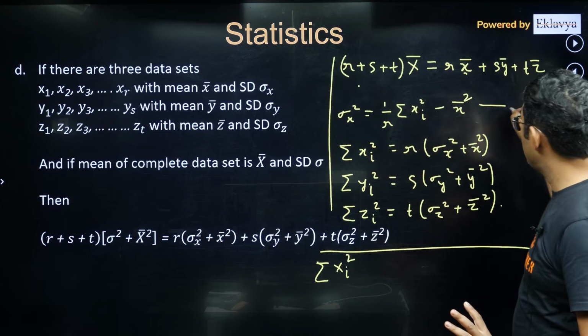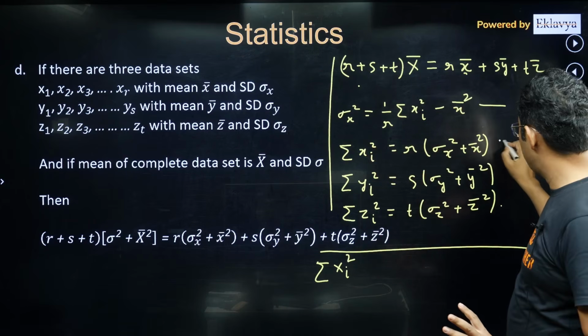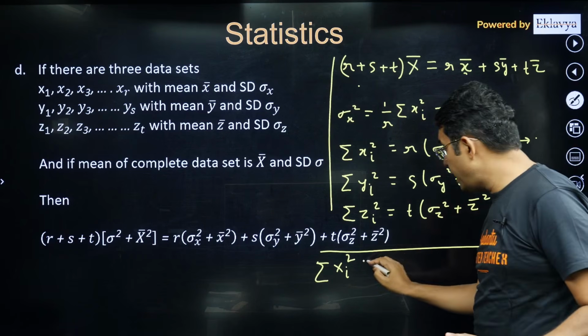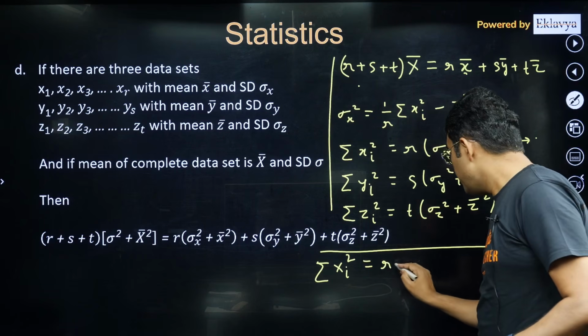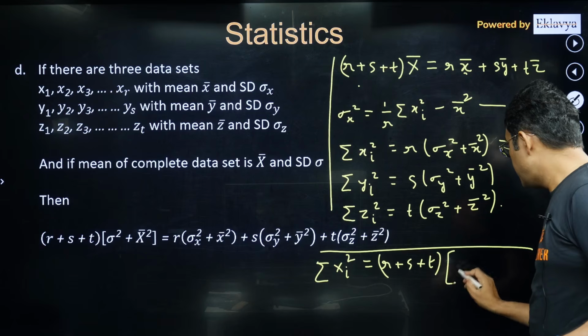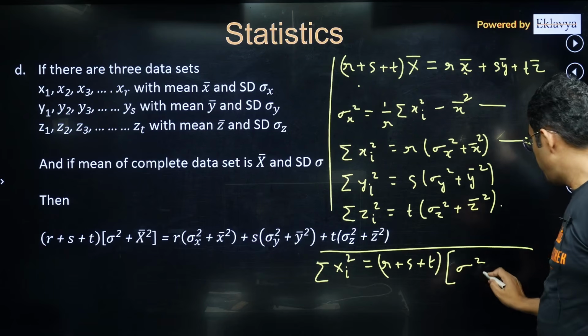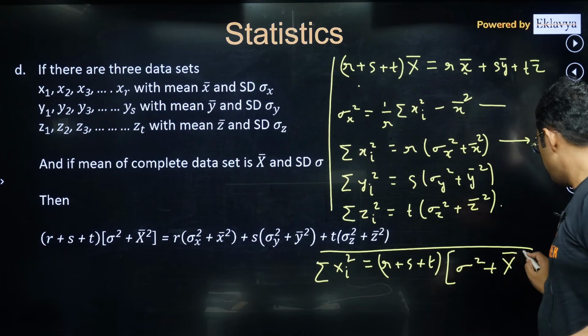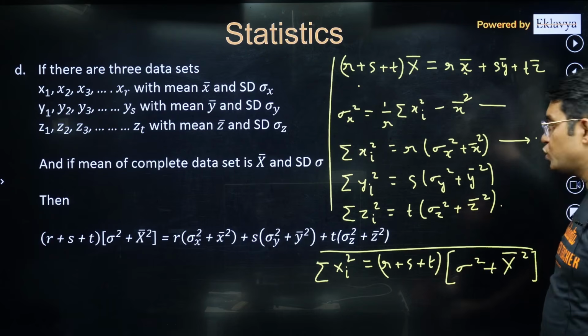That will include the xi data set also, yi data set also, zi data set also. Now the way I have proved this thing, I can write this as r plus s plus t times the combined variance plus combined mean square.